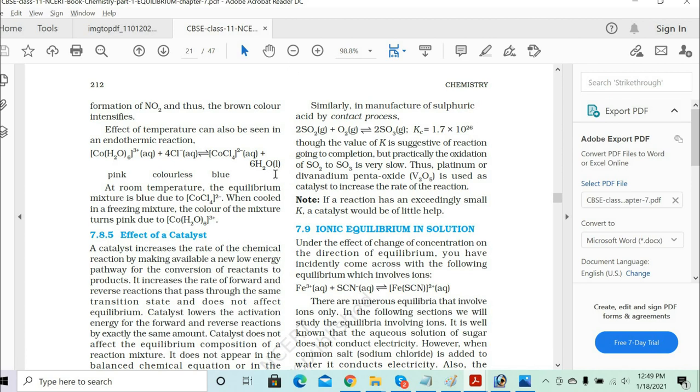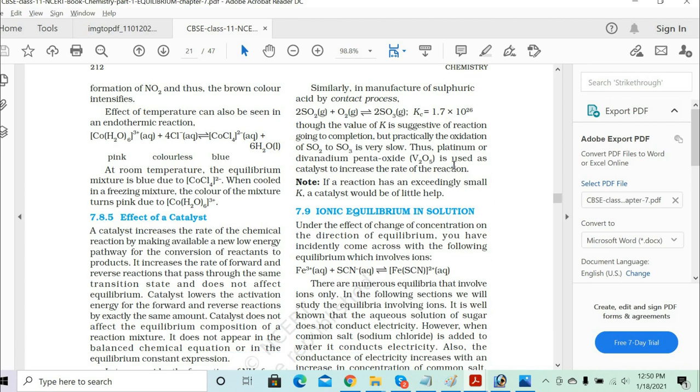So basically, in the contact process of producing sulfuric acid, the SO2 to SO3 conversion is an oxidation reaction and it's a very slow reaction. So in order to increase the rate of reaction, we use the catalyst, that is V2O5, vanadium pentoxide. So the effect of the catalyst, you got it now.